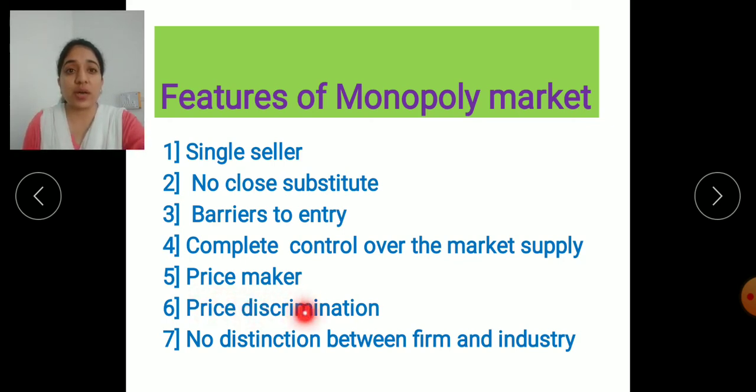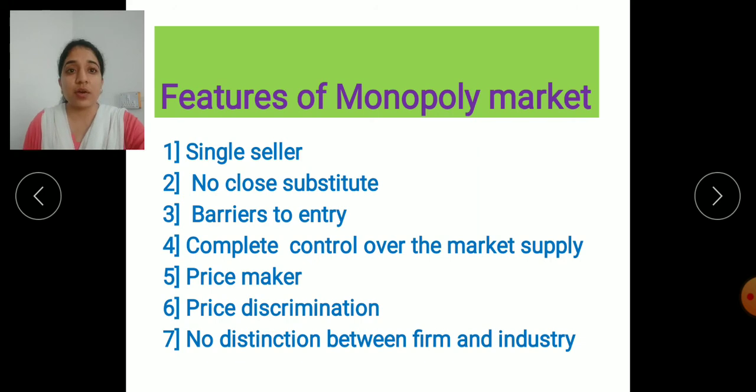Next one is price discrimination. Price discrimination means the monopolist charges different prices to different customers for the same product. As one example you can take buses also. For school going children or college going students, and even old people, the bus charges are different, and for the normal people the bus charges are different. So this is the best example of price discrimination.